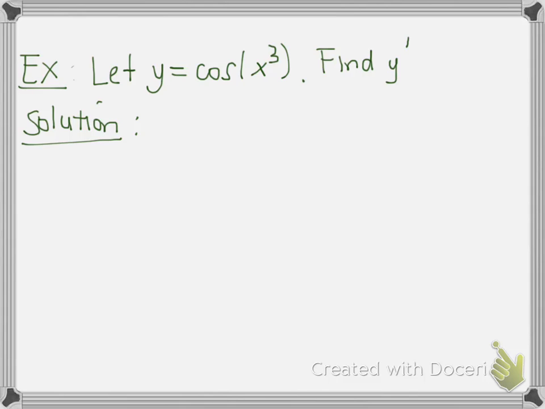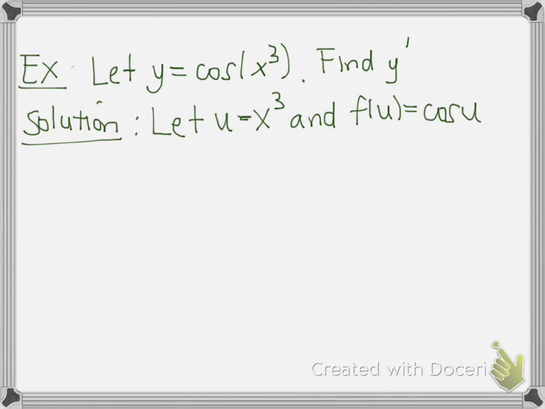Okay, so let's look at this example. Let y equal cosine of x cubed, and we want to find y prime. Using that method, we can let u equal x cubed and f of u equal cosine u. If you go back to the last slide, the outside function was our cosine, and the inside function is our x cubed.